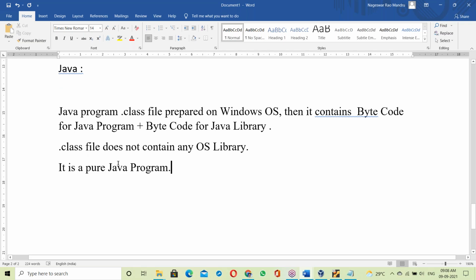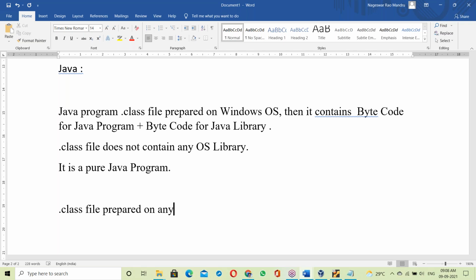A dot class file can be prepared anywhere, and it doesn't have any OS library.